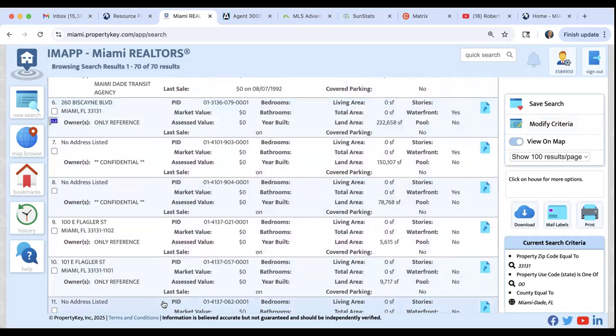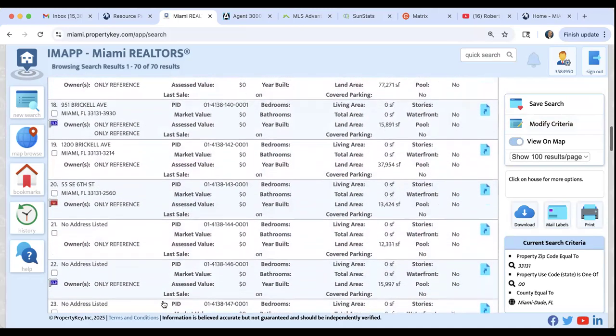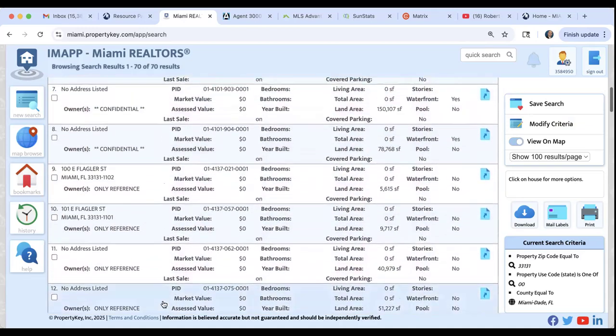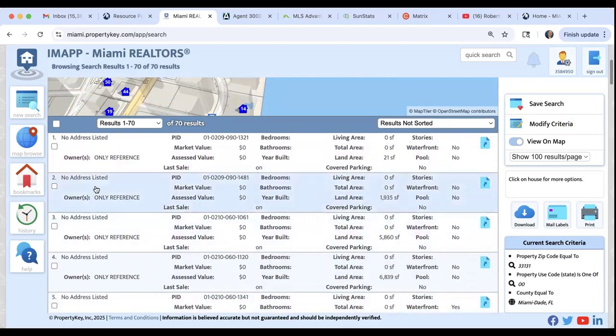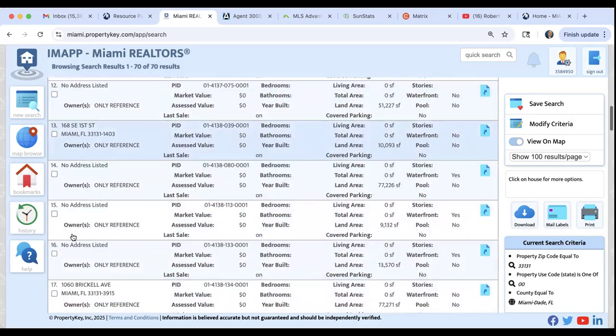So you can imagine all the development that may go on in the future. All right. How do we know they're off market, guys? If they don't have a green or yellow flag, they're off market. See here?